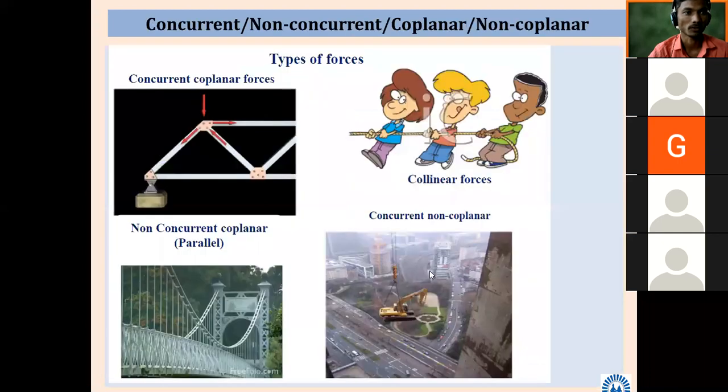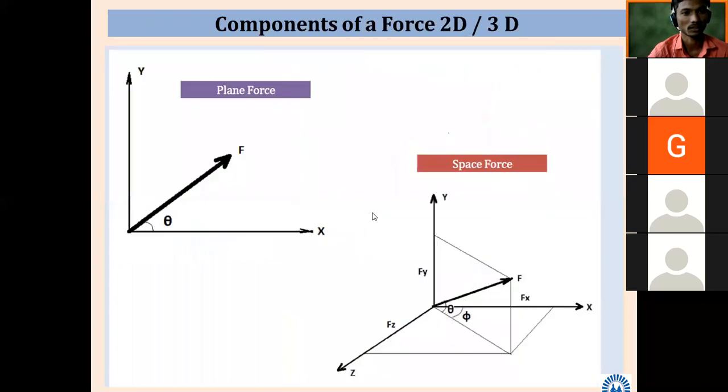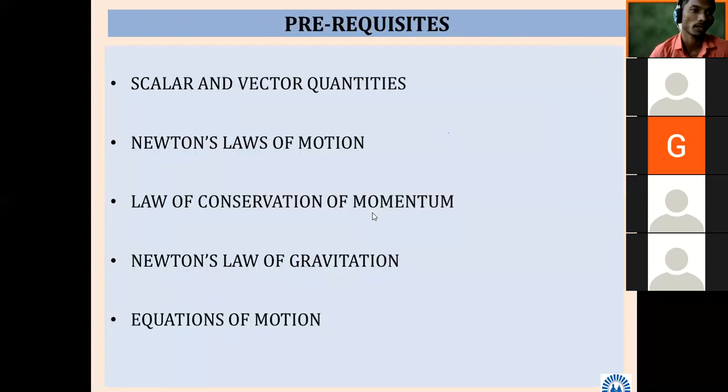Different forces: concurrent, non-concurrent, coplanar, we have seen in depth. A simple collinear force is shown in one of the pictures. Collinear means the line of action of all forces is the same. Tug of war, in Marathi we say rassi khech. Along that rope all forces will go. It is called collinear.